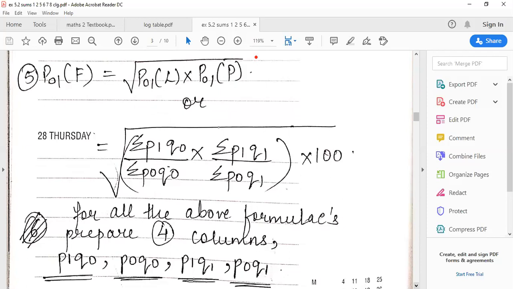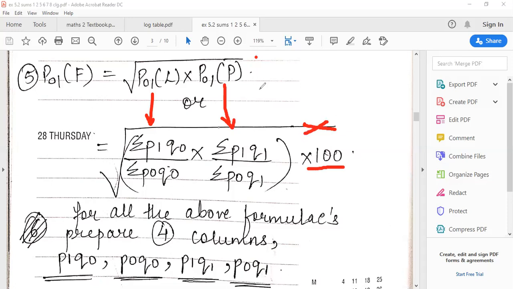So P01 of F is equal to the square root of Laspeyres multiplied by Paasche's. Or in other words, what did we do? Second option is you can substitute the entire formulas as I told you. You can put in the original Laspeyres formula and the original Paasche's formula, multiply both, and then you have to also put 100. Now remember, 100 is not in the square root. It is outside the square root.